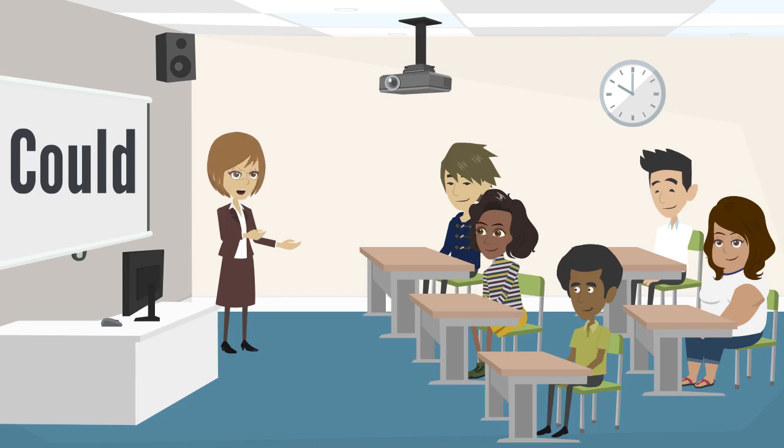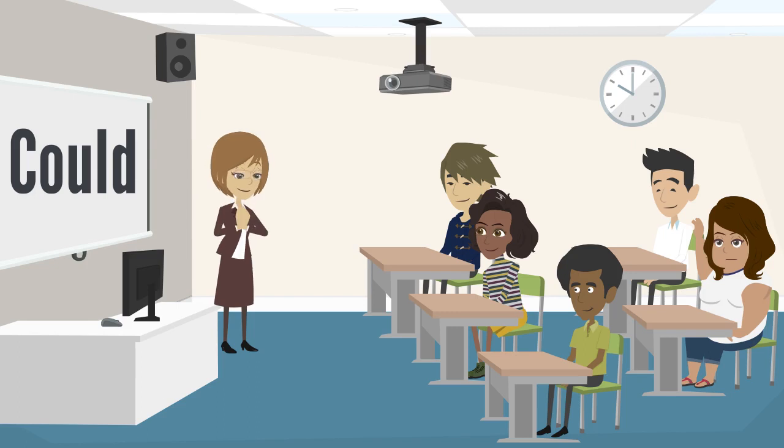Now, think about things you were capable of doing in the past but may not be able to do now. How would you use could to talk about past abilities? I could swim long distances when I was younger. She could speak 3 languages fluently when she lived abroad. They could run marathons without breaking a sweat in their prime. Excellent. Could helps us discuss past abilities or skills that may have changed over time.